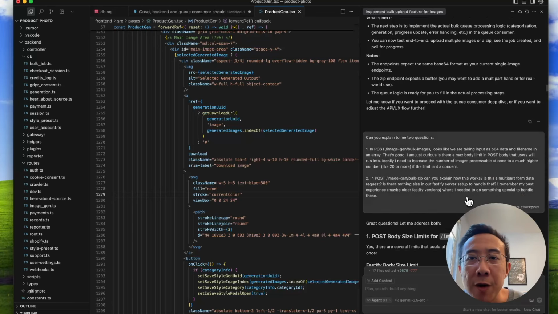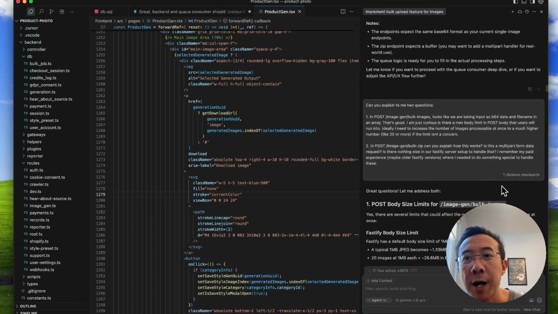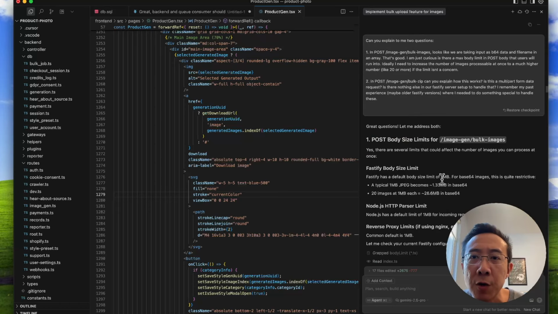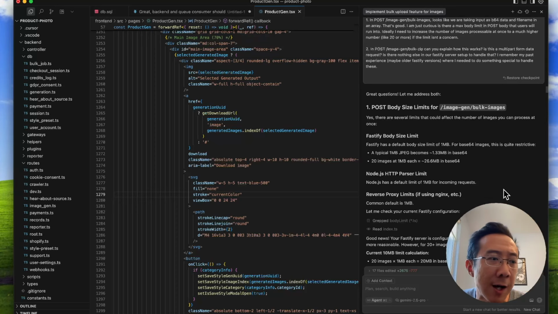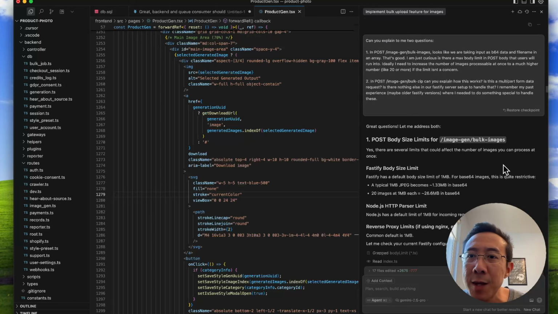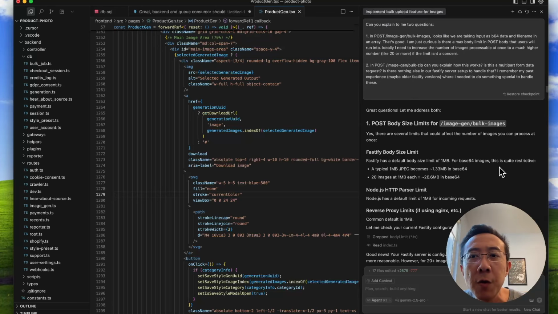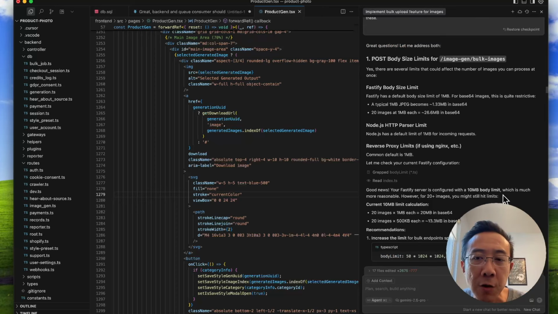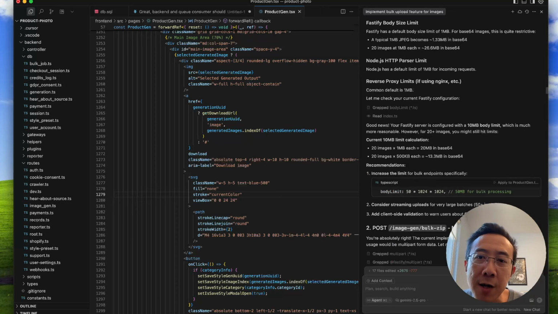And then we have a little back and forth here where I ask questions like, hey, is this actually a good approach? Are we going to run into issues? So here I'm using my knowledge about web apps and asking questions about things I'm not sure about. Like, hey, are we going to run into body size limits in our POST request? Oh yeah, Fastify has these request limits set up by default. We should change them if we're expecting to take in a large file as input.